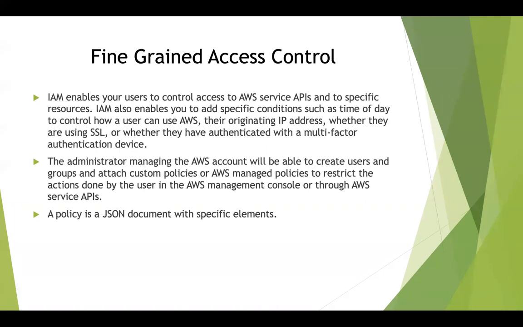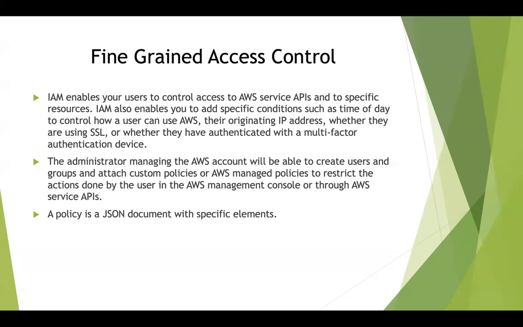So when it comes to fine-grained access control, you can see over here that we have a scenario. IAM enables your users to control access to specific resources. It also allows you to add specific conditions, such as the time of the day, to control how a user can use AWS or their originating IP address. So I can ensure that if this particular range of IP addresses for my organization is going to access the AWS console, give them access. If that IP range is not from my organization, don't give them access. Okay, something like that you can mention through IAM using the conditions in your policy document.